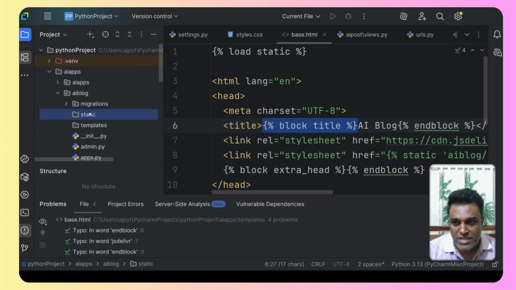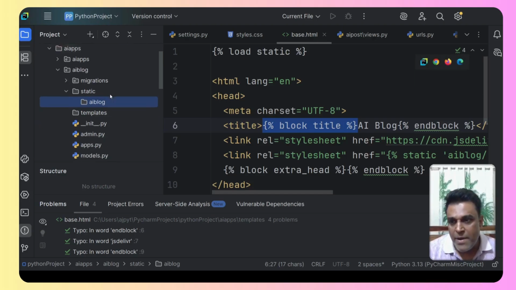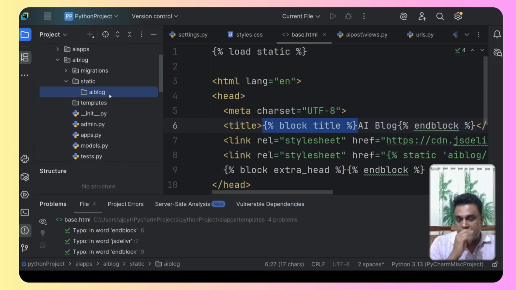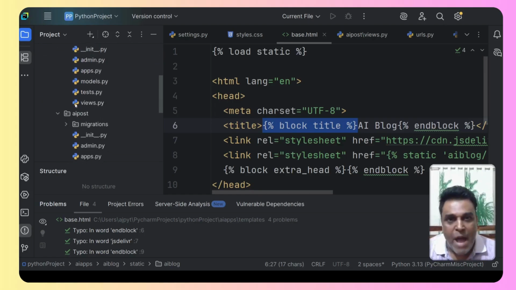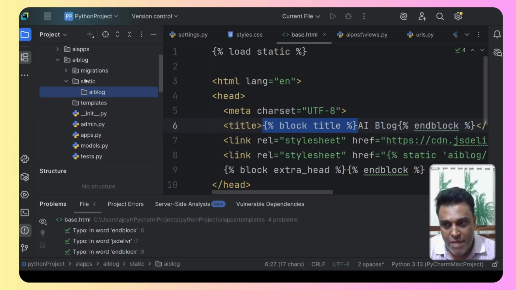What we need to do is, inside the static folder, we will create a folder and the name of the folder will be the same as the app, that is AI blog. This is a standard procedure. The reason is that every app is going to have the static and templates folder, so there will be a naming problem.